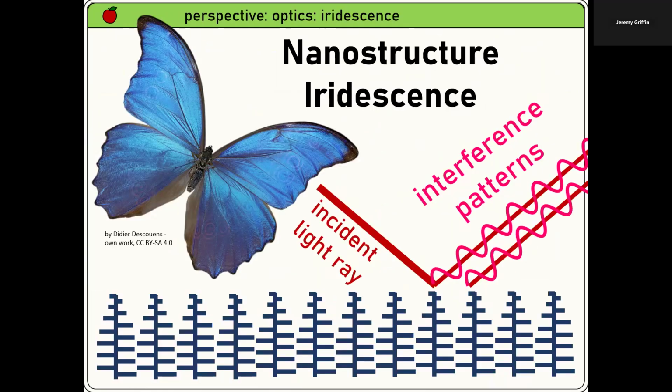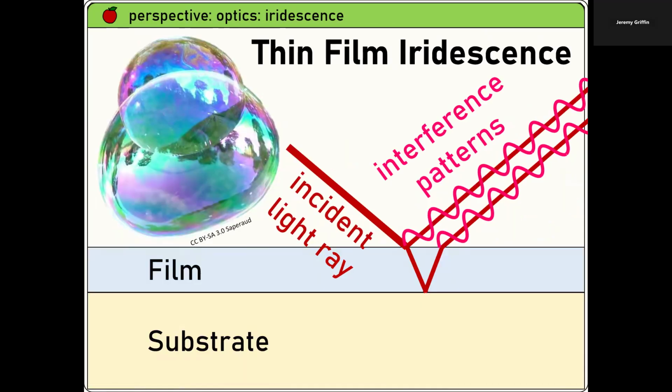Iridescence. You see that blue butterfly right there? Suppose you found a dead butterfly, put it in a bowl, took a mortar and pestle, and ground it all up. Guess what happens to the color of the wings? It goes away. It's no longer blue because it's not actually blue pigment. It has to do with the nanostructure of the surface of the wings and the way light reflects off creates interference patterns. So there's no actual blue pigment. Similar idea with thin-film iridescence, like a soap bubble.